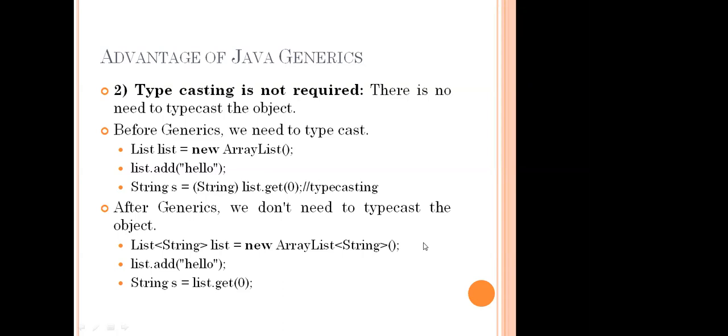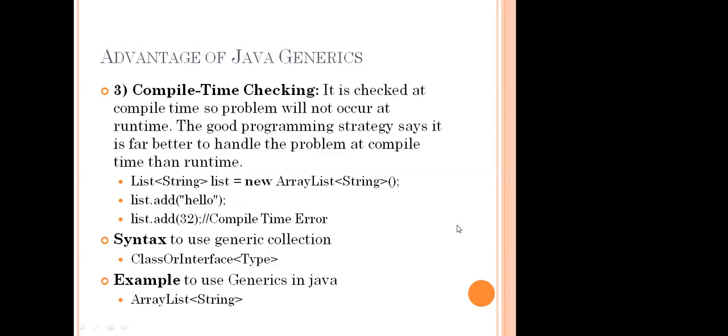Okay. Then another advantage is compile time checking. Once the generic concept comes into the picture, at declaration time itself we say which type of values the list object has to hold.